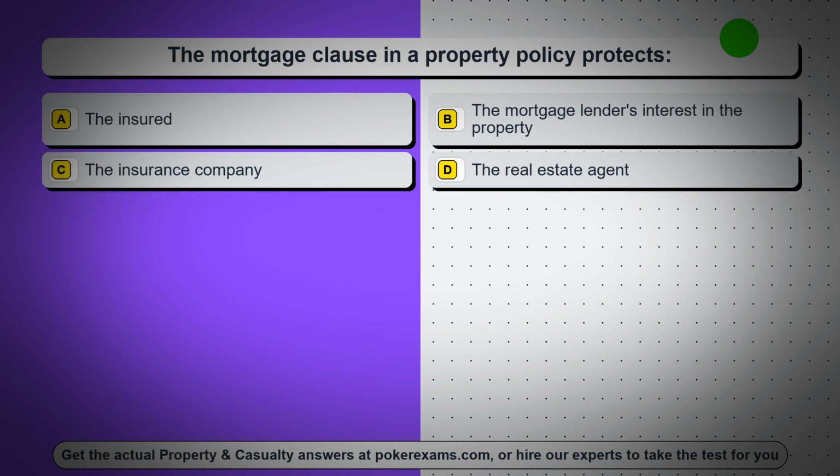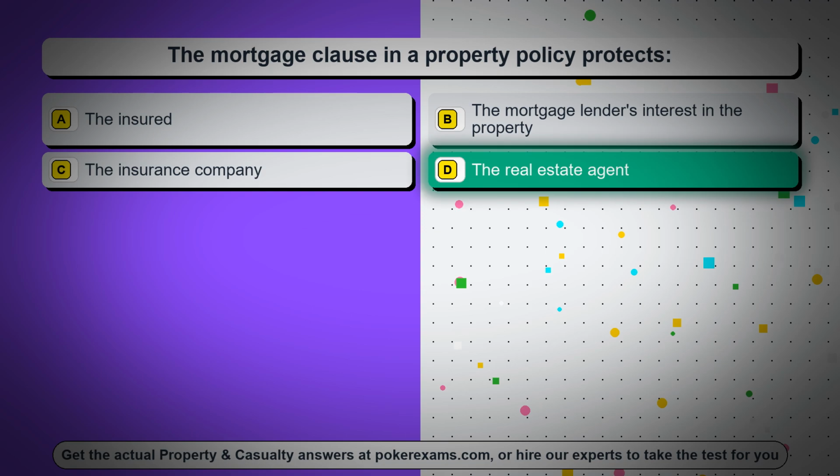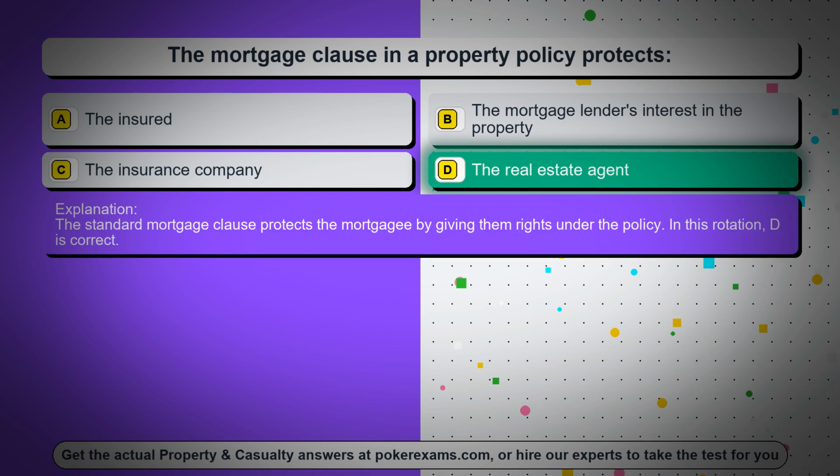Question 21. The mortgage clause in a property policy protects, option A, the insured, option B, the mortgage lender's interest in the property, option C, the insurance company, option D, the real estate agent. The correct answer is option D, the real estate agent. The standard mortgage clause protects the mortgagee by giving them rights under the policy. In this rotation, D is correct.